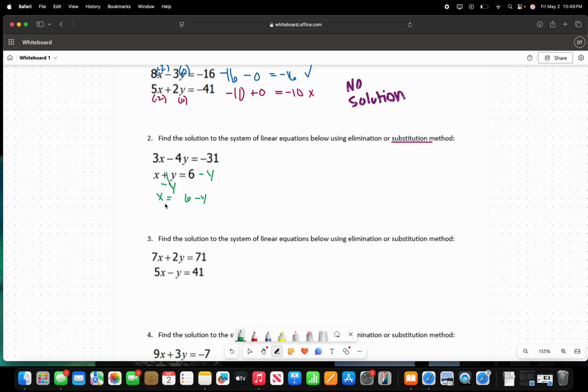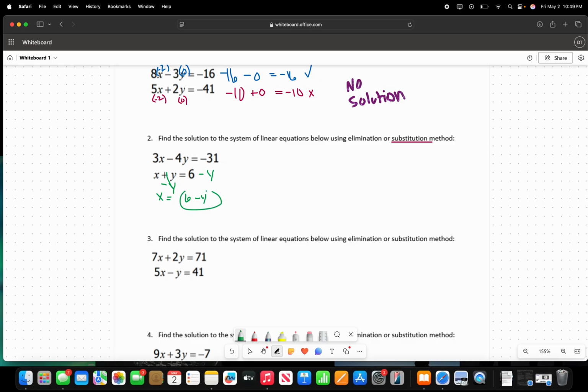Now we are going to take this negative 6y and plug it in right there, because x equals negative 6y. To do that, I'm just going to type it out in the text box, because this handwriting is getting a little outrageous.